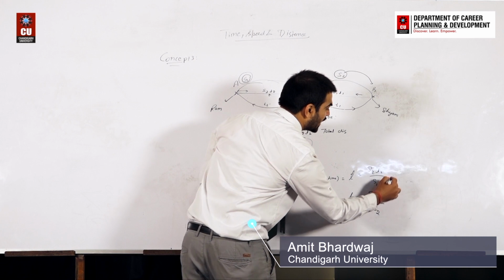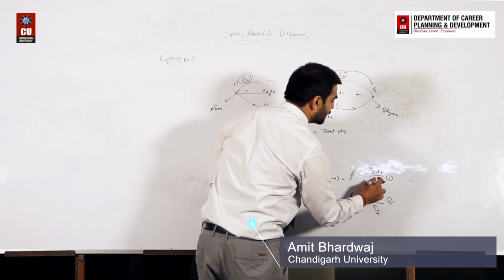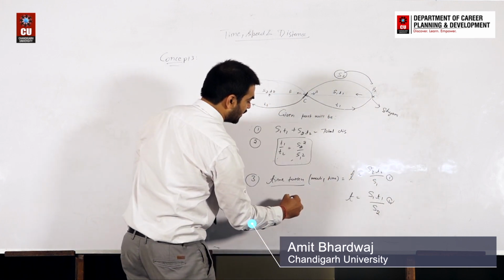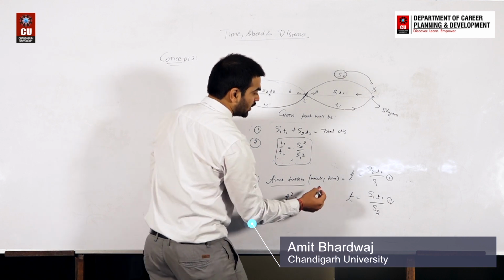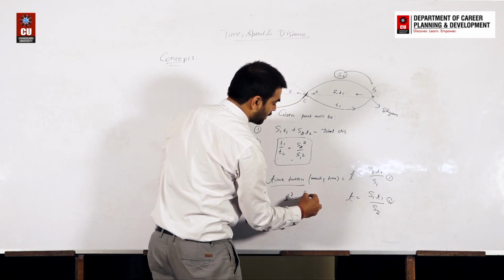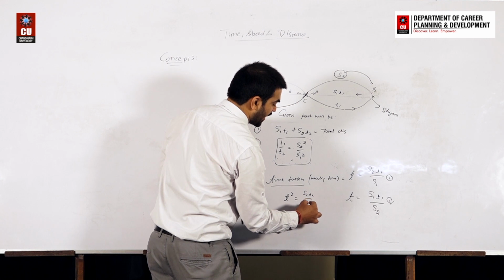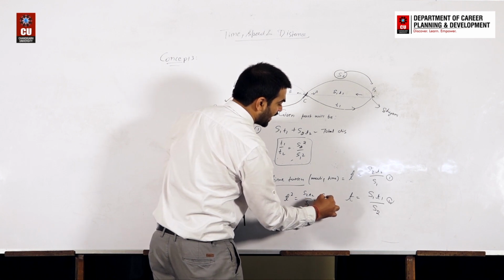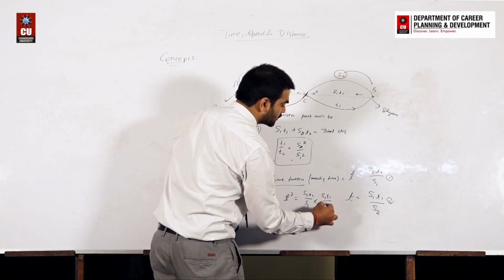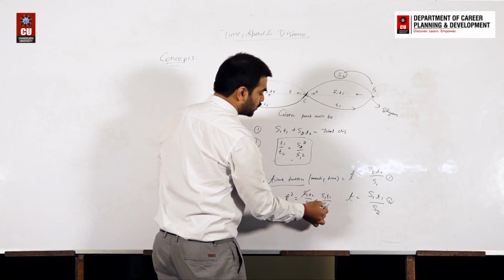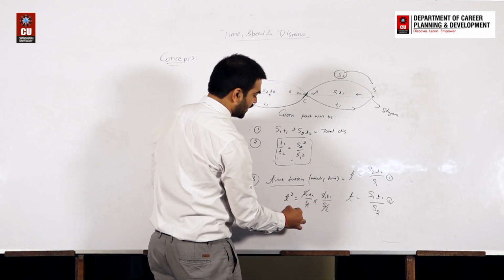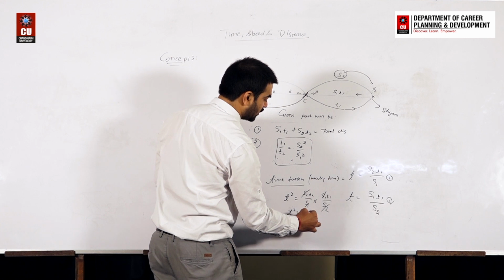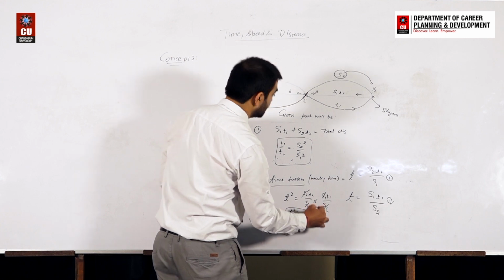So can we conclude that from 1 and 2, if we multiply these two equations, T square is equal to S2 T2 divided by S1, multiplied by S1 T1 divided by S2. So S2 S2 cancel, S1 S1 cancel. It means T square is equal to T1 T2.